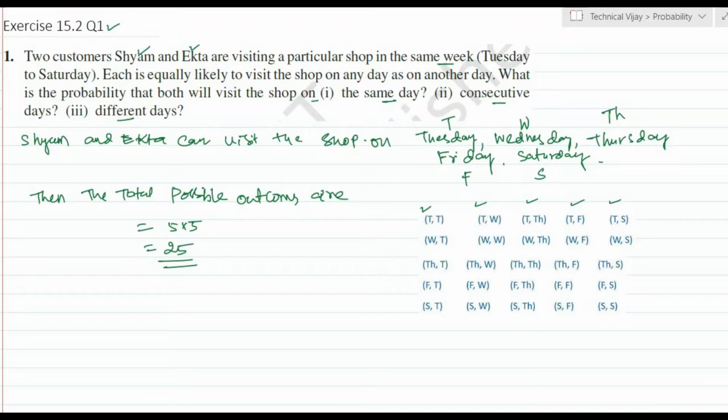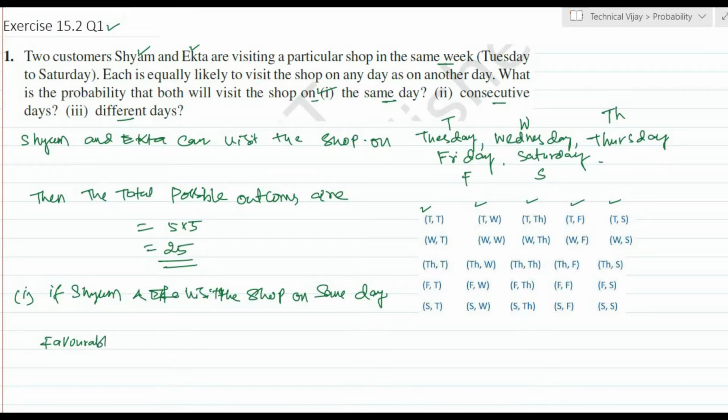Now the first portion we will take, that is the probability on the same day, if Shyam and Ekta visit the shop on the same day. Same day means favorable outcomes are how many?